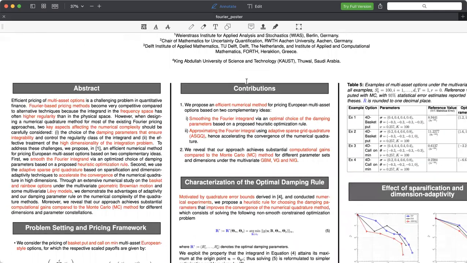To alleviate these challenges, we list the contributions of this work. So we propose an efficient numerical method for pricing European multi-asset options based on two complementary ideas: smoothing the Fourier integrand via an optimal choice of the damping parameters based on a proposed heuristic optimization rule, and approximating the Fourier integral using adaptive sparse-grid quadrature, hence accelerating the convergence of the numerical quadrature. We also reveal that our approach achieves substantial computational gains compared to the Monte Carlo method for different parameter sets and dimensions under the multivariate GBM, variance gamma, and normal inverse Gaussian.